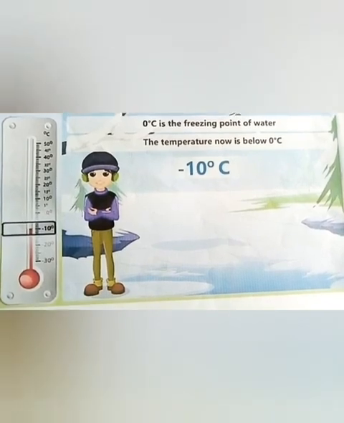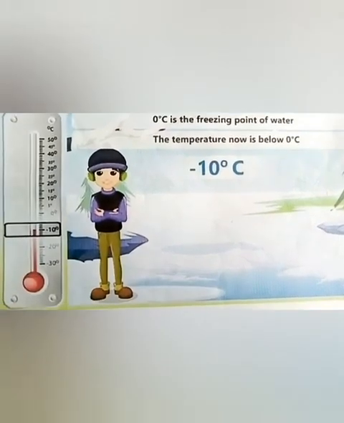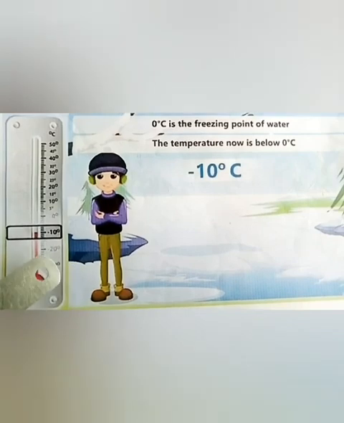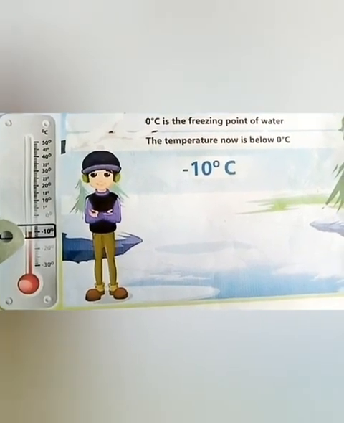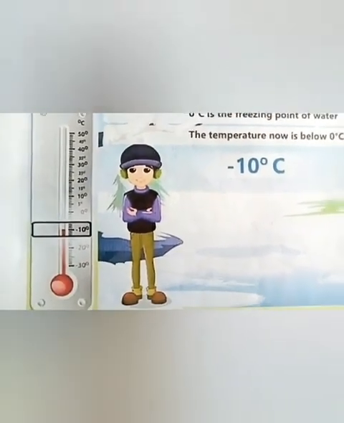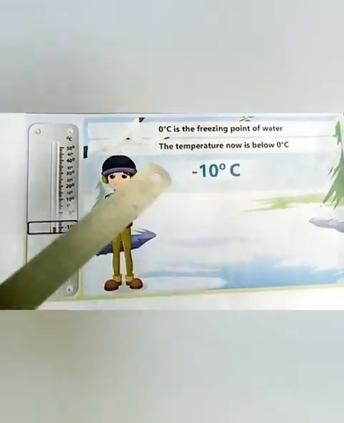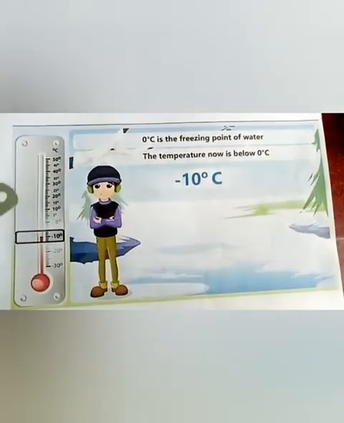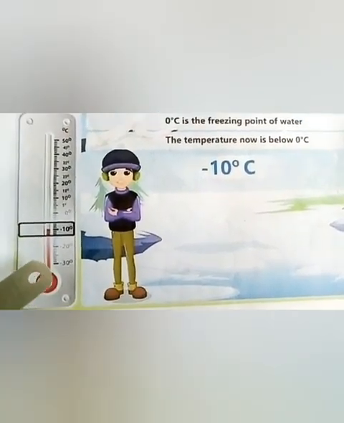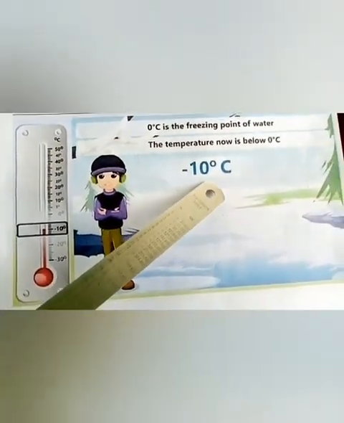Children, see this picture. This is the winter season. Children, what would be the temperature now? How would the scale show it? 0 degree centigrade is the freezing point of water. Since we have snow everywhere, the temperature is below 0 degrees centigrade. This is shown as a negative number with a negative sign, like minus 10 degree centigrade.